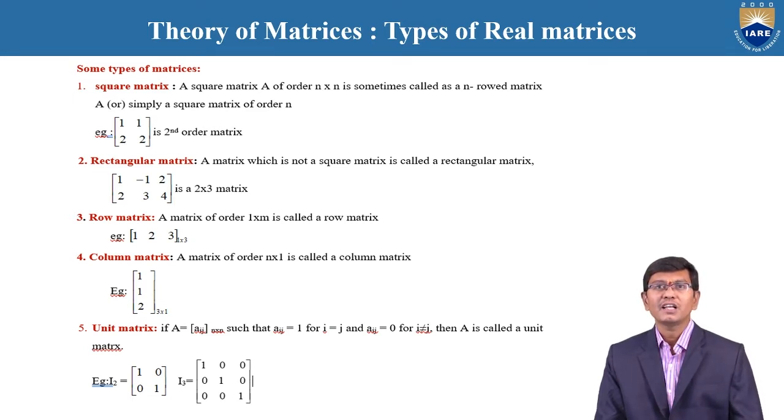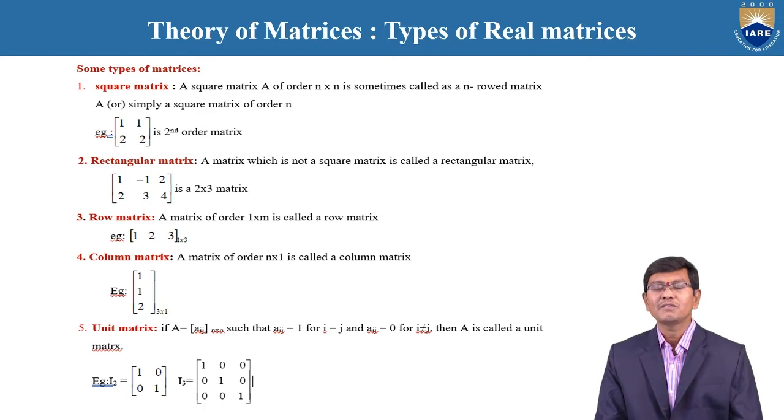For example, 1, minus 1, 2; 2, 3, 4 is a 2 by 3 matrix. Here there are 2 rows and 3 columns. Therefore, the number of rows is not equal to the number of columns.